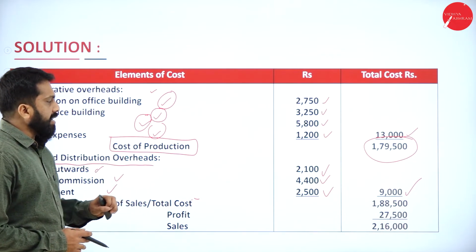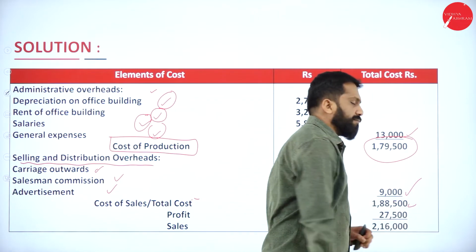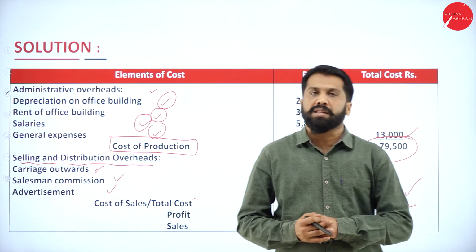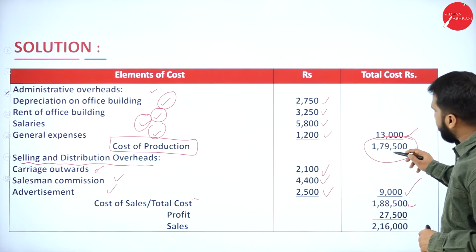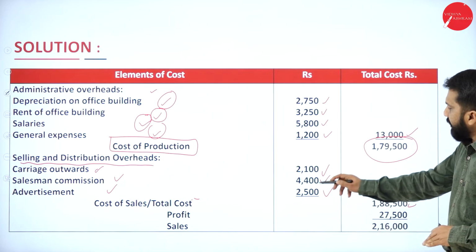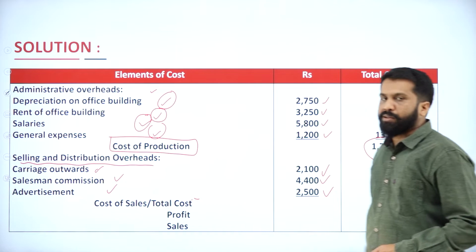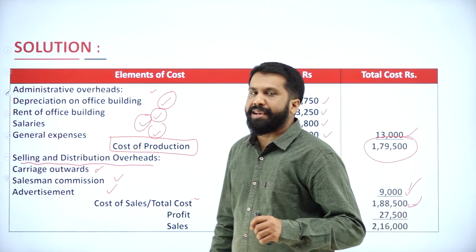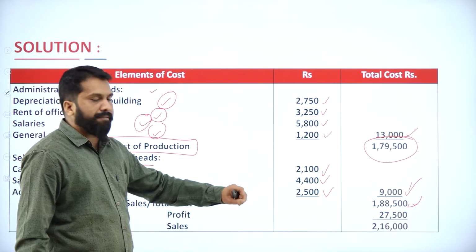Now, this is done. Now, what is your answer? 1,88,500 is your total. How come you got 1,88,500? Earlier it was 1,79,500. For that you add your selling expense of 9,000. All put together it comes around 1,88,500. Now you got 1,88,500.